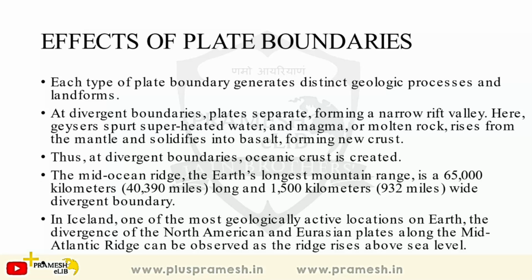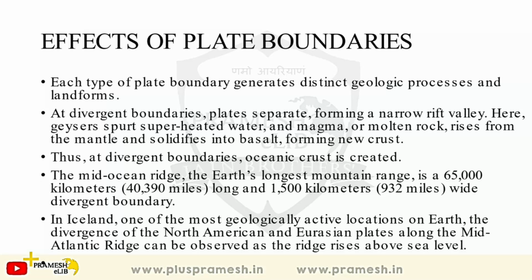than if you are living somewhere where another plate boundary is coming towards you or is near your location. So divergent plate boundaries will form rift valleys, and if they are inside the sea, they will form mountain ridges, and oceanic crust is going to be created. The mid-ocean ridge in the North Atlantic Ocean running into the South Atlantic Ocean is the longest mountain range. It is around 1500 kilometers wide, and it runs for 65,000 kilometers.